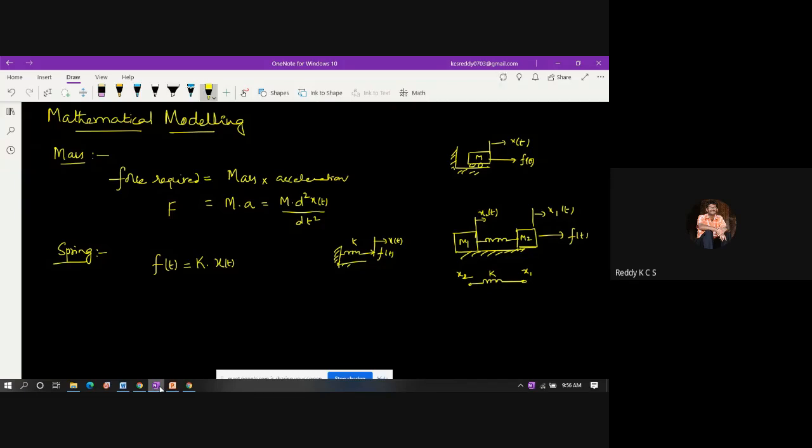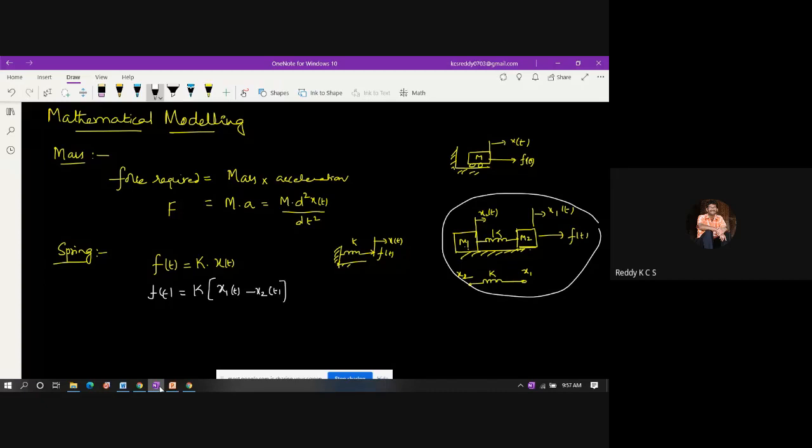If there are two elements, mass 1 and mass 2, connected by a spring of stiffness K, then we can find the force applied in this second case. F of t is equal to K into x1 of t minus x2 of t.